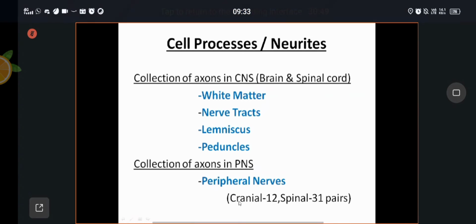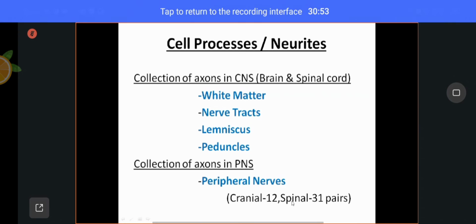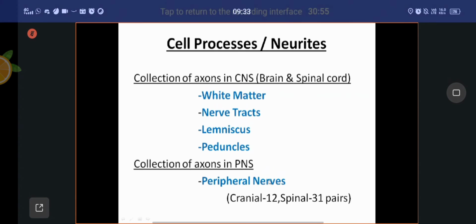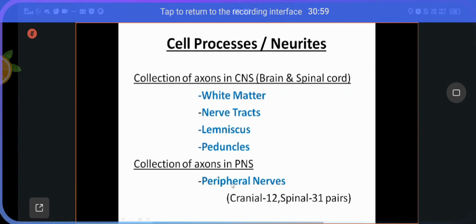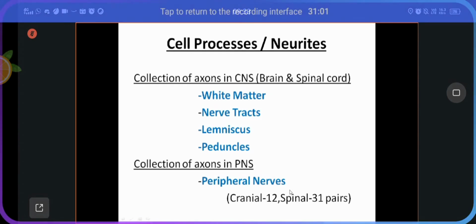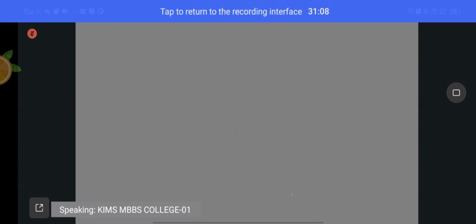The 12 pairs of cranial nerves and 31 pairs of spinal nerves, total 43 pairs of peripheral nerves, are all nothing but collections of axons. The cell bodies of these nerves will be present in the spinal cord. That you have to remember. The gray matter of the spinal cord consists of the cell bodies of all these nerves.